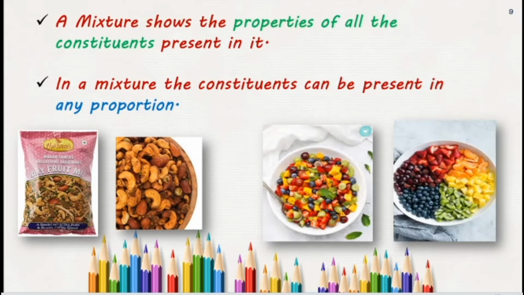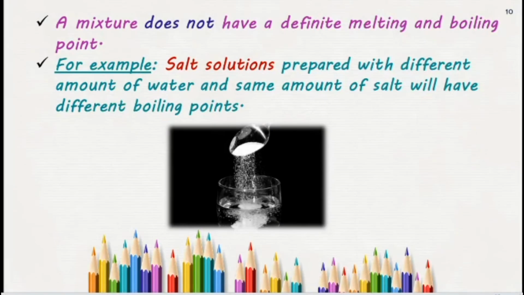It has further characteristics. The next one is that it does not have a definite melting and boiling point. For example, take a salt solution. You can prepare different amounts of salt by adding it into water, so that each solution has a different boiling point.